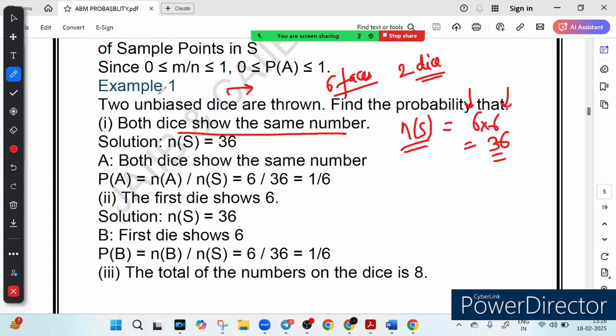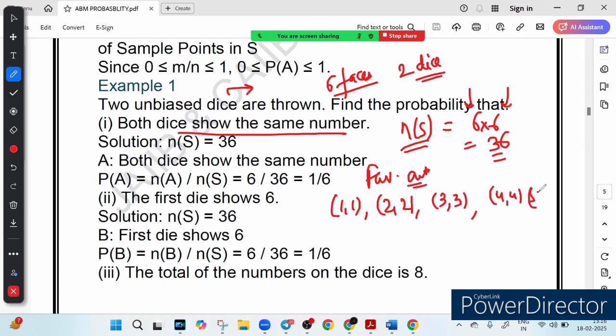So we have to find the probability that both dice show the same number, right? Step 2, we have to calculate the favorable outcomes. It means both dice show the same number. So what are the possible events? It can be 1-1, 2-2, 3-3, 4-4, 5-5, or 6-6. These are the favorable outcomes. So how many cases are there? There are 6 cases, isn't it?